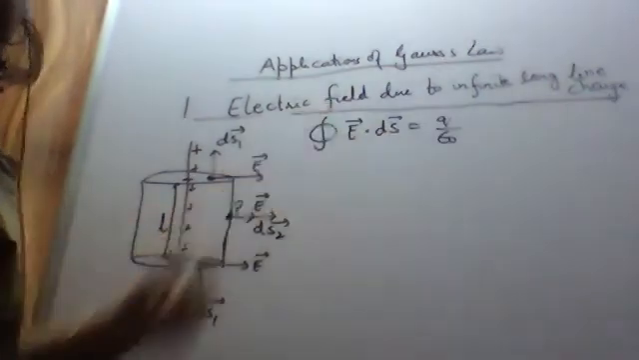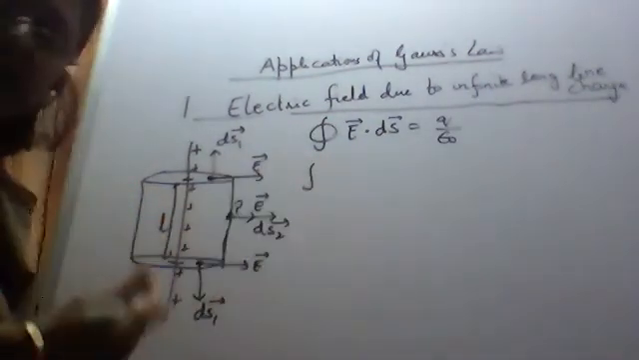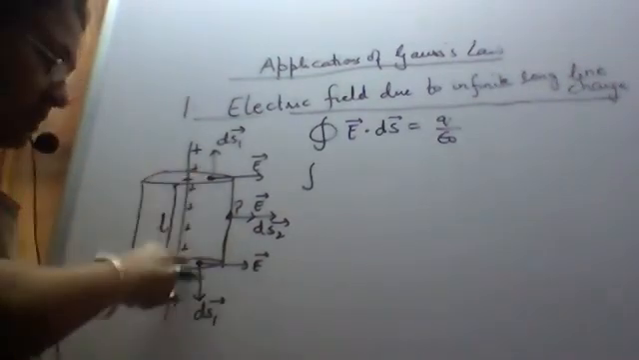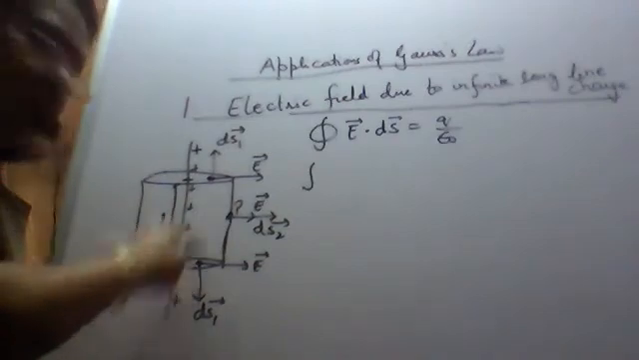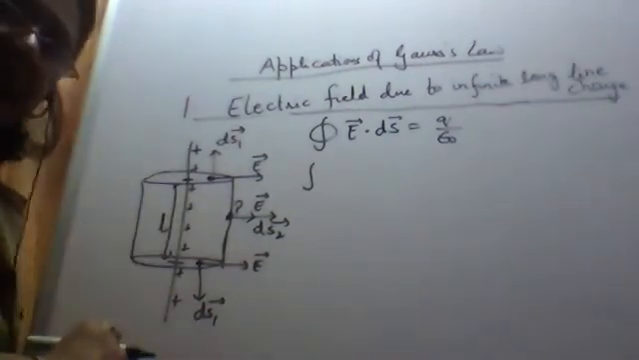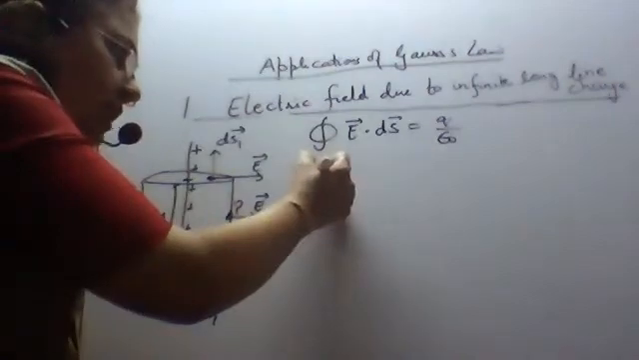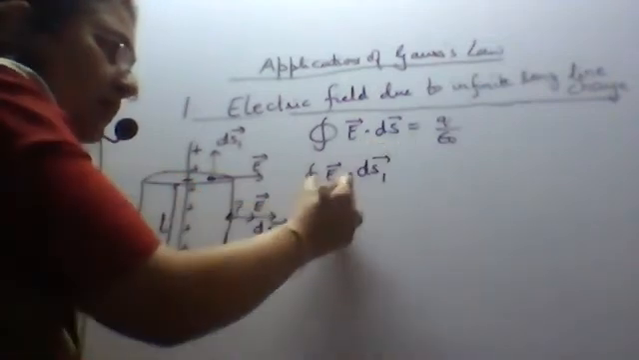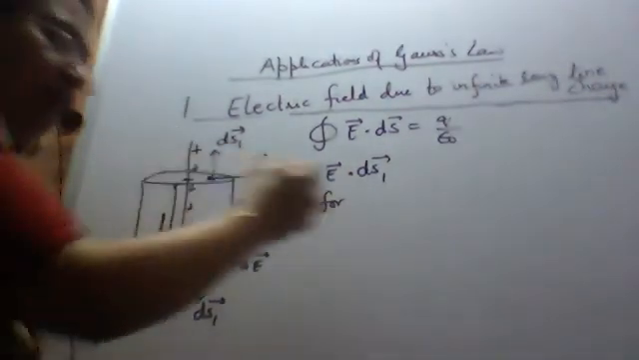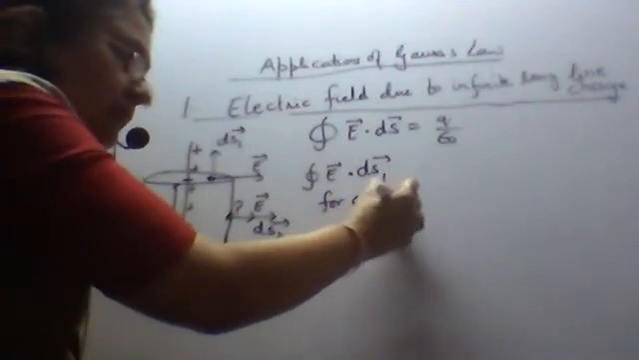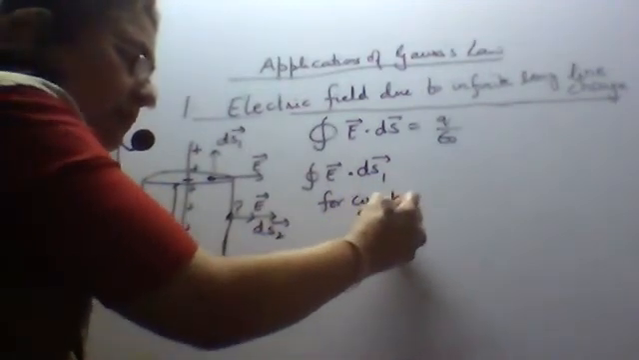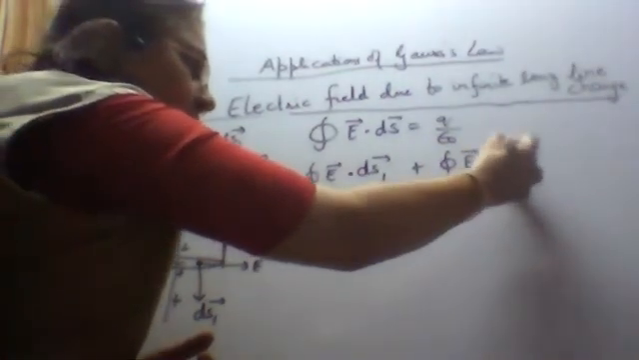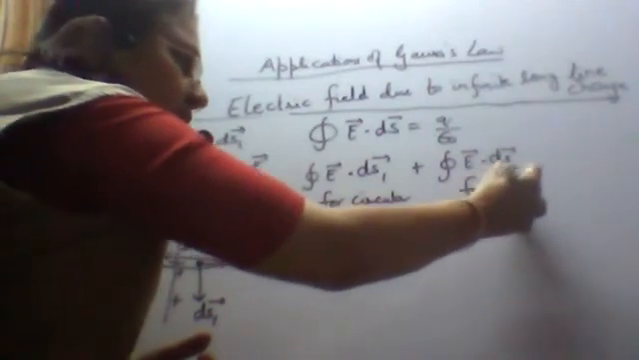Now the closed integral of E dot ds is equal to, as it is the electric flux, a scalar quantity, the electric flux through this circular surface plus the electric flux through this circular surface plus the electric flux through the cylindrical surface. So it will be equal to E dot ds1, this is for the circular parts, plus E dot ds2, this is for the cylindrical part.